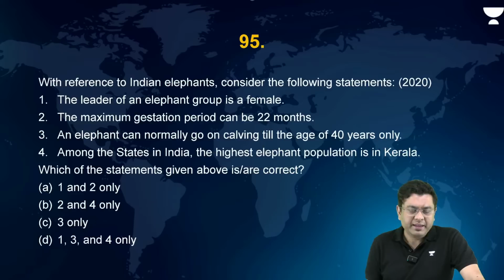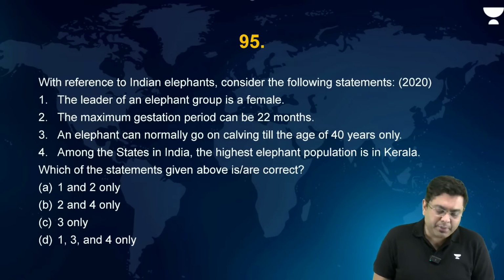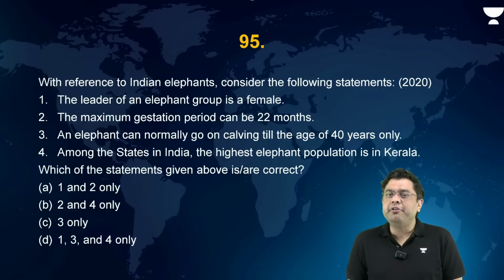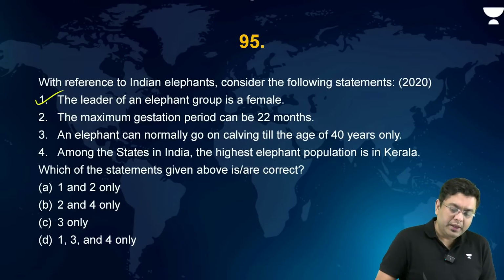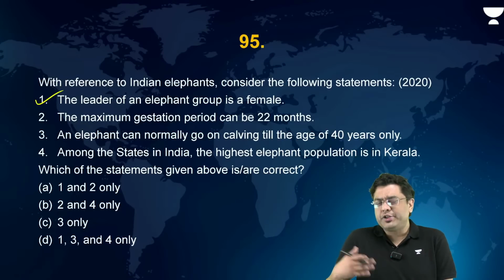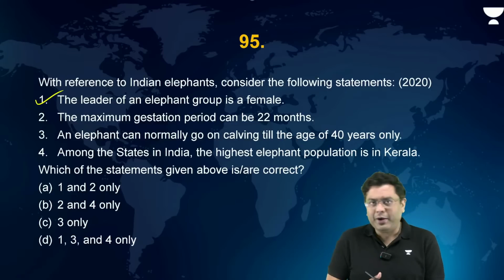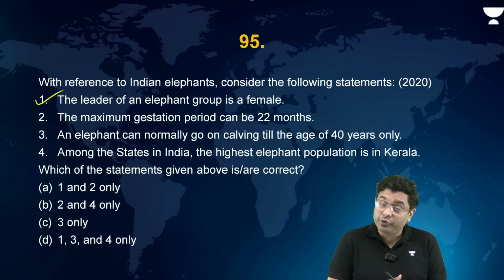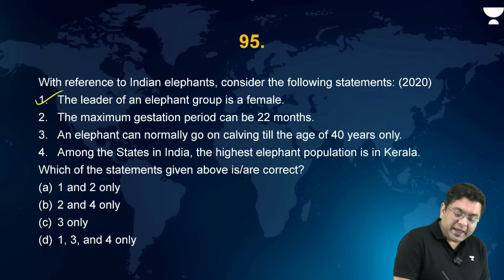Okay? Now, with reference to Indian elephants, consider the following statements. The leader of an elephant group is a female. Correct. The maximum gestation period can be 22 months. Gestation period, the time taken to give birth. Now let's suppose you don't know about this. Still, could we be able to solve this? We know that one is correct. So either it will be A or it will be D.